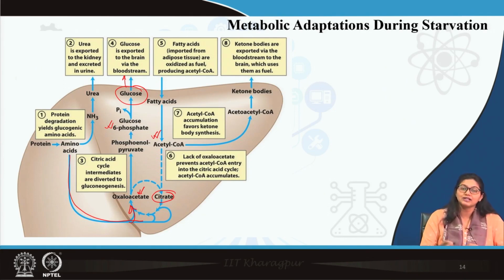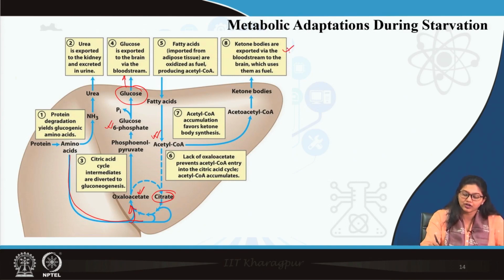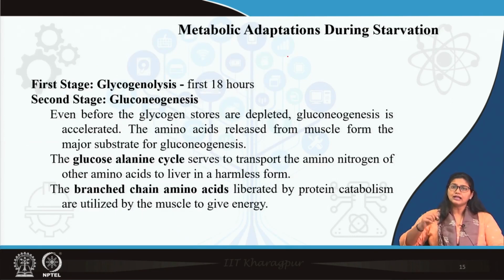So, what happens, because acetyl coenzyme A is getting accumulated, it is now diverted to another pathway, that is ketone body formation, and ketone body is one very important fuel for the brain in fasting condition. So, these are the gradual adaptations in starvation.